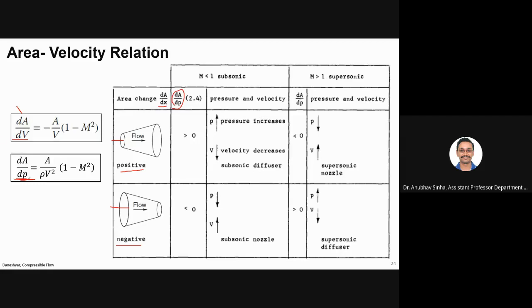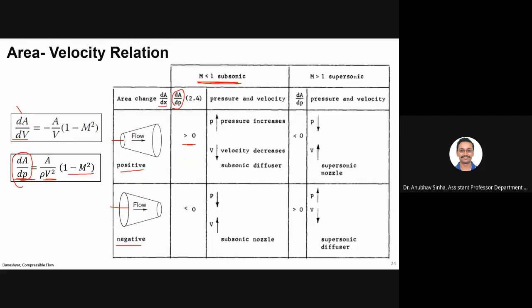Now what about dA by dp? Using this equation, if the flow is subsonic, if m is less than 1, this term will be positive, and dA by dp will be positive. Fine.